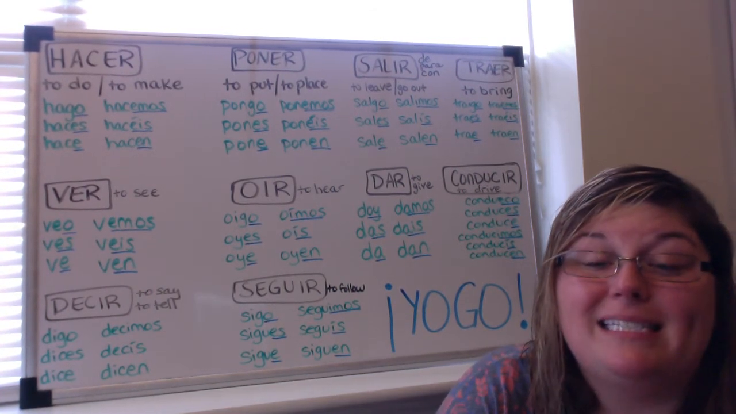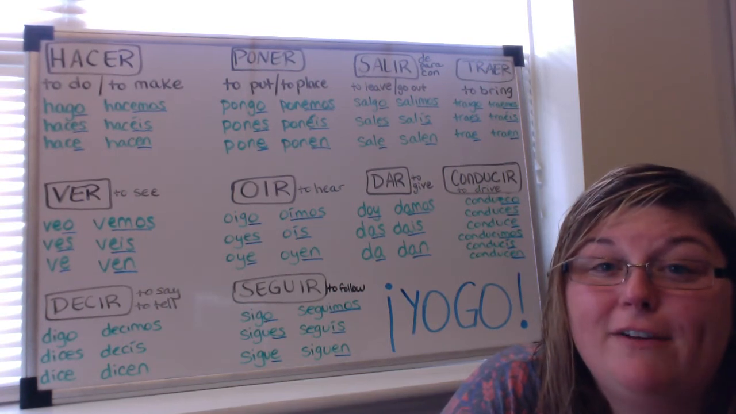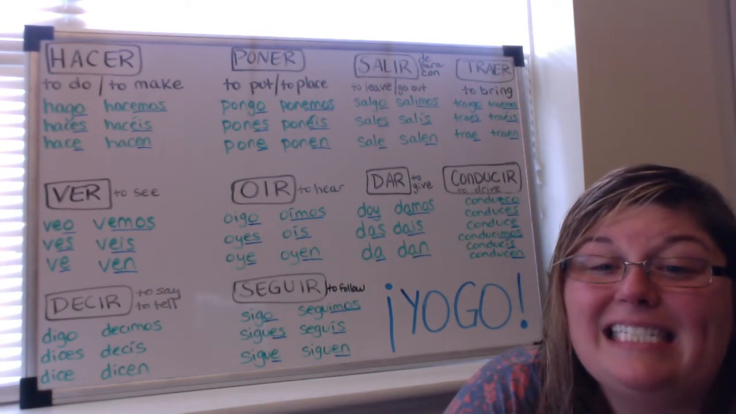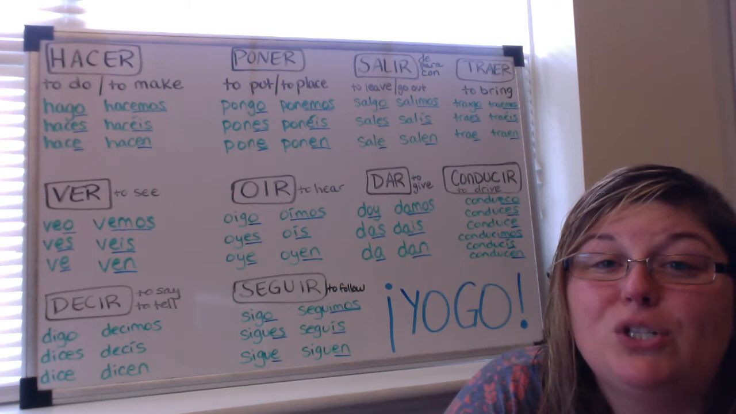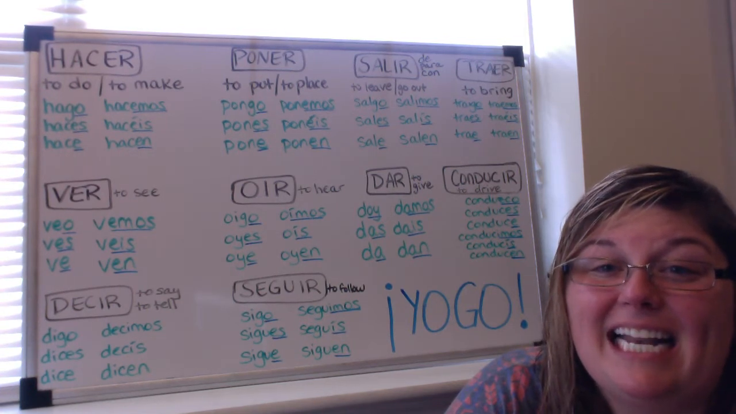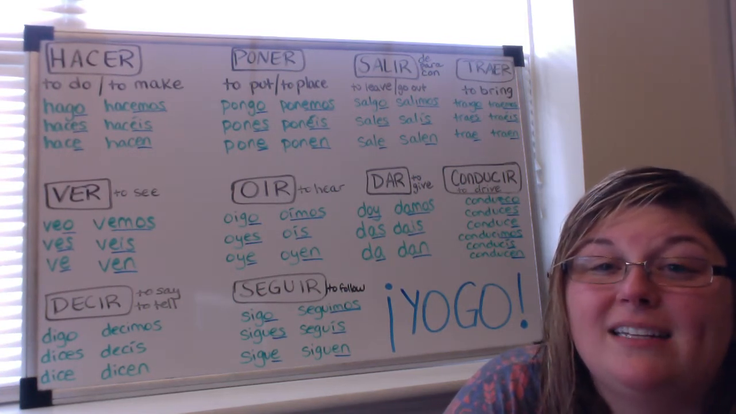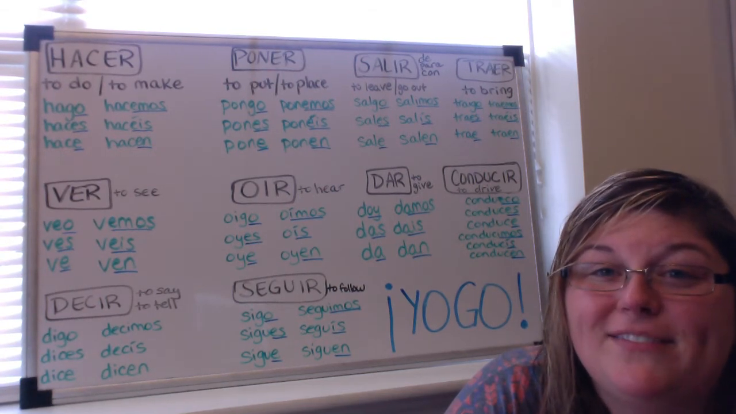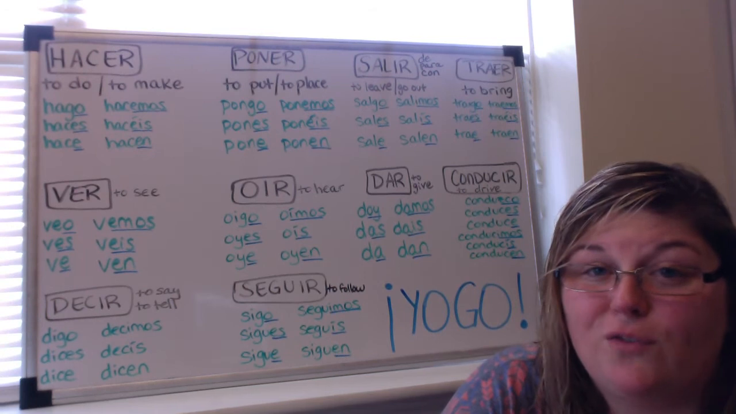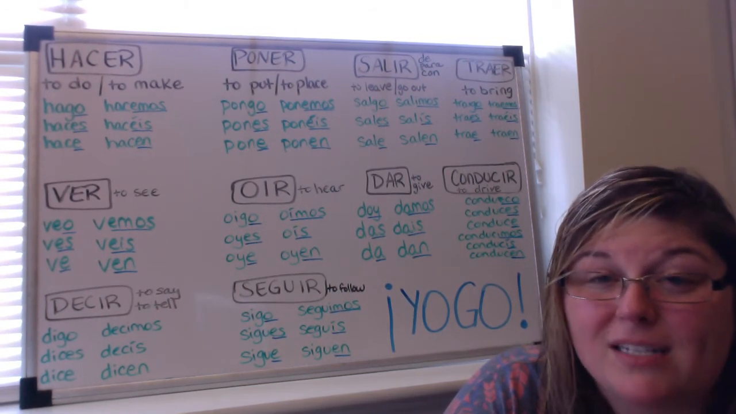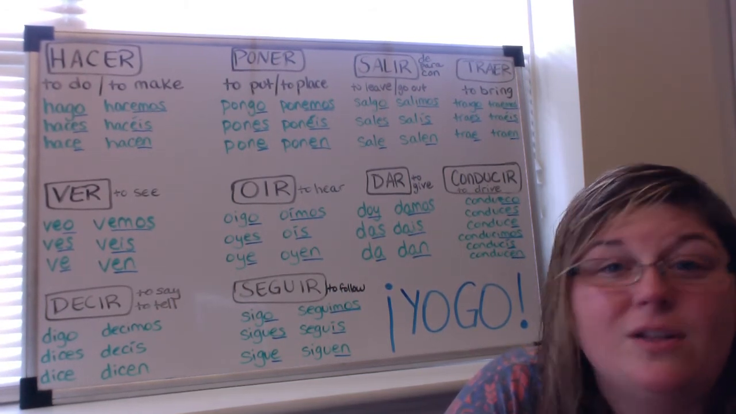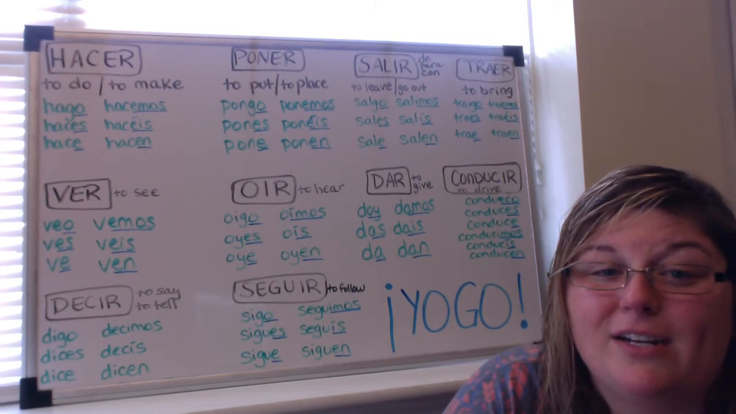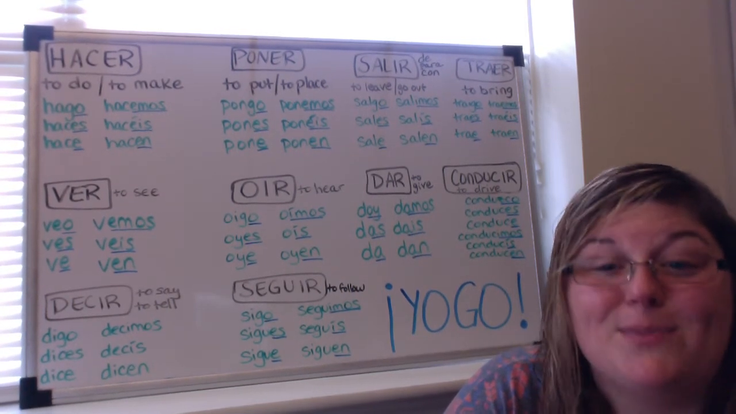All right, the verb dar means to give. Doy, das, da, damos, dais, and dan. So doy is the irregular yo form. And you'll notice that a couple of these vosotros forms don't have accent marks, and that's because they're just one syllable. We don't need the accent mark there, so pay attention to that as well.